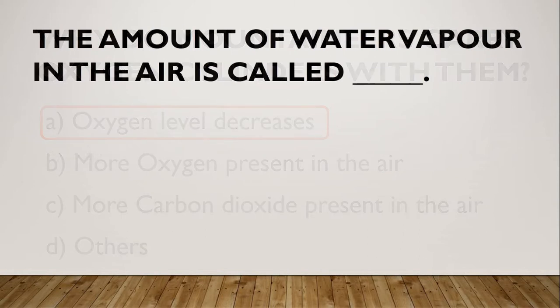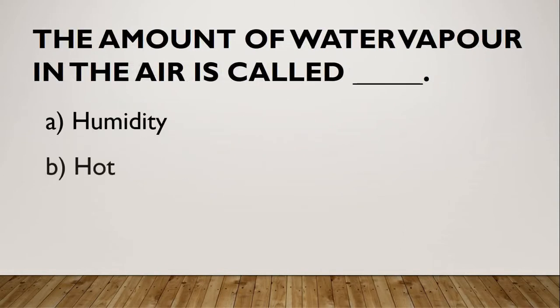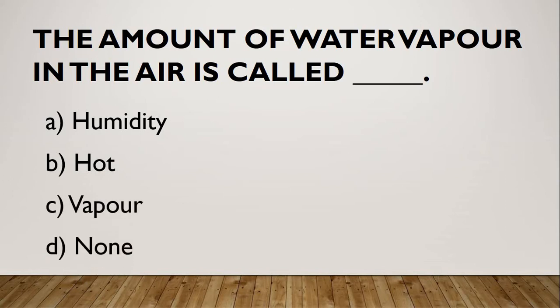Next question. The amount of water vapor in the air is called dash. The right answer is humidity. The amount of water vapor does not always remain the same in the air. Many times we experience sticky weather, especially in the rainy season. This is due to the increased water vapor in the air. The amount of water vapor in the air is called humidity.